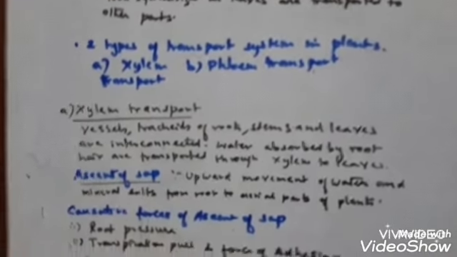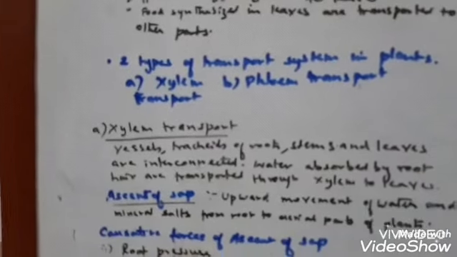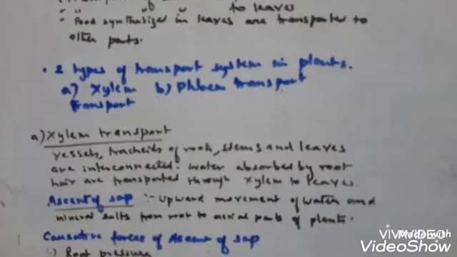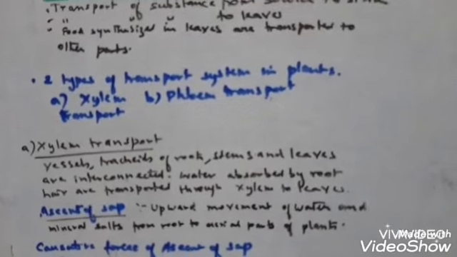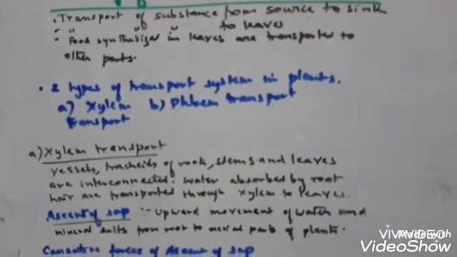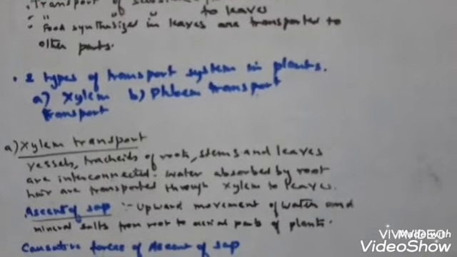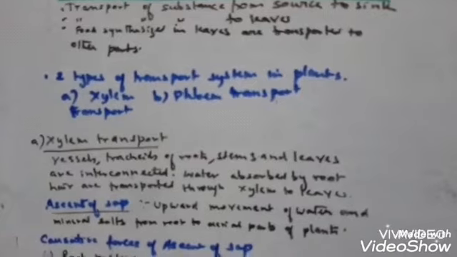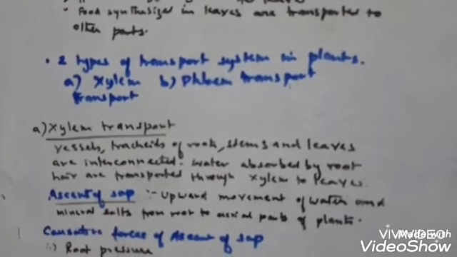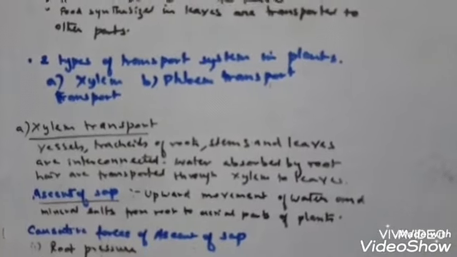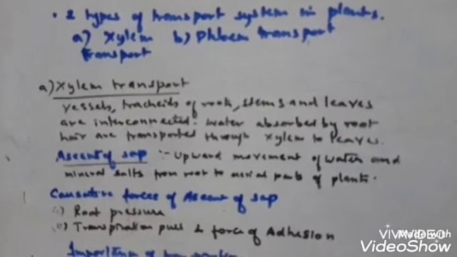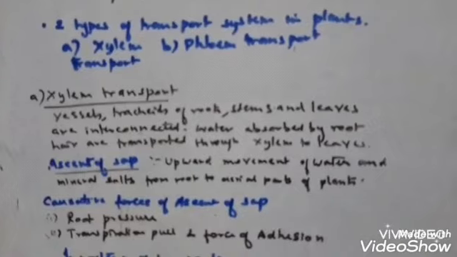Now here I have written one term, ascent of sap. What does it mean? During the upward movement of water by the xylem, mineral salts dissolved in the water taken up by the root are also conducted by the plant to the aerial parts like the leaves, stems, flowers and branches.